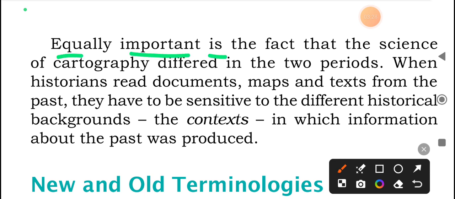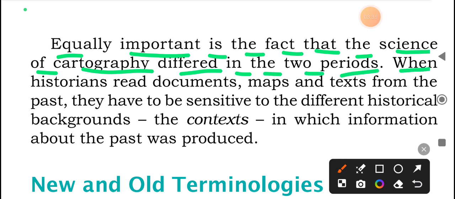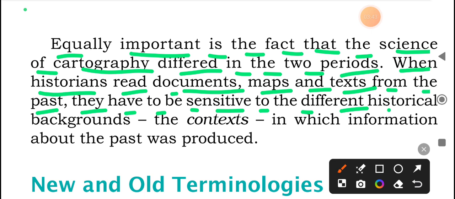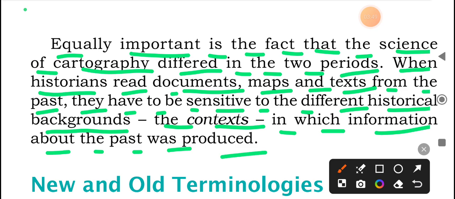Equally important is the fact that the science of cartography differed in the two periods. When historians read documents, maps, and texts from the past, they have to be sensitive to the different historical backgrounds, the contexts in which information about the past was produced.